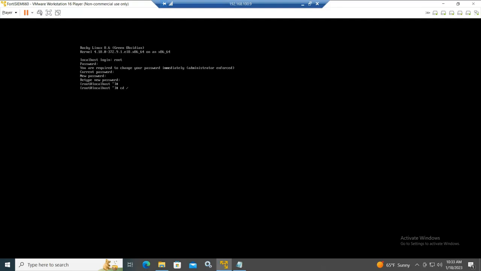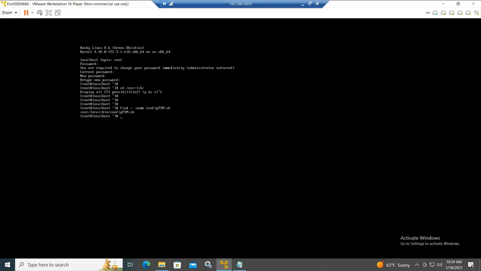So you need to browse to, I cannot remember exactly, something like this, not 100% sure. I know the file name, so we can search for it. So find / -name. The file name is config FortiSIEM.sh.